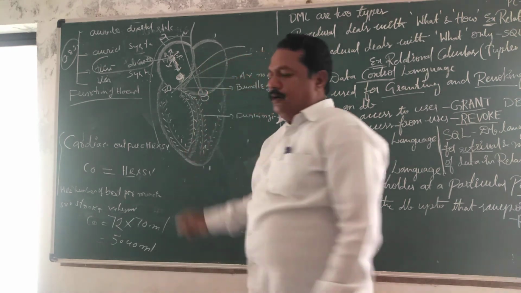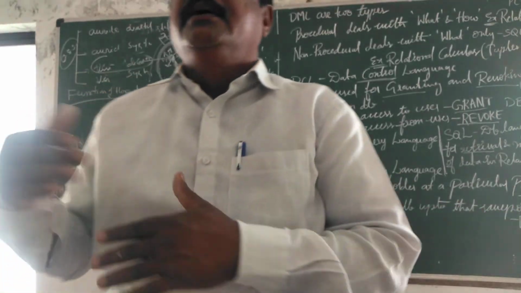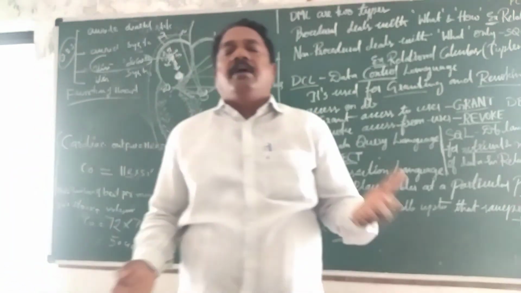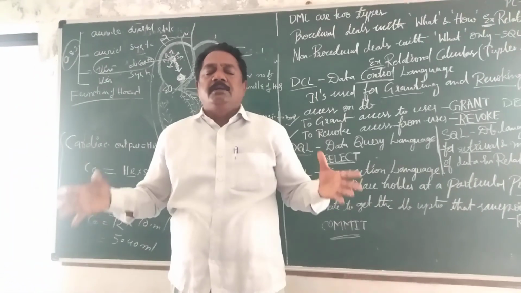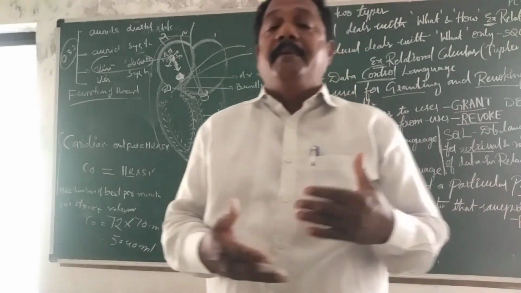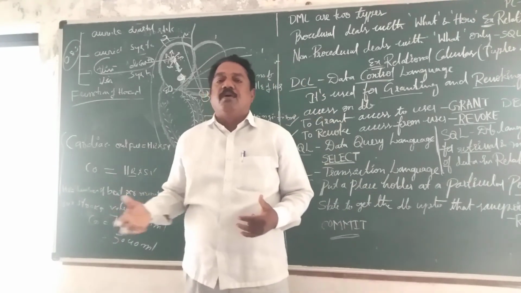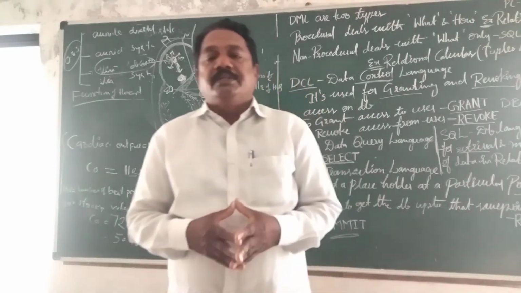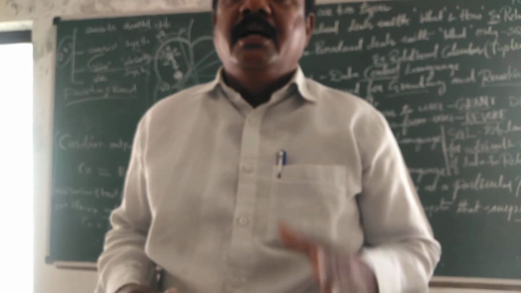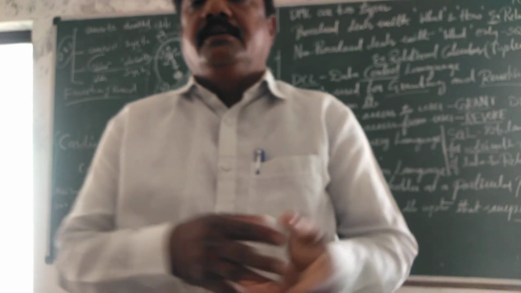On the basis of functioning, hearts are divided into the myogenic heart and the neurogenic heart. In the myogenic heart, the pacemakers are made by muscle fibers. In the neurogenic heart, the pacemakers are made by neurons. Generally in higher animals only myogenic heart is present, and in lower animals neurogenic heart is present. Okay. Thank you.